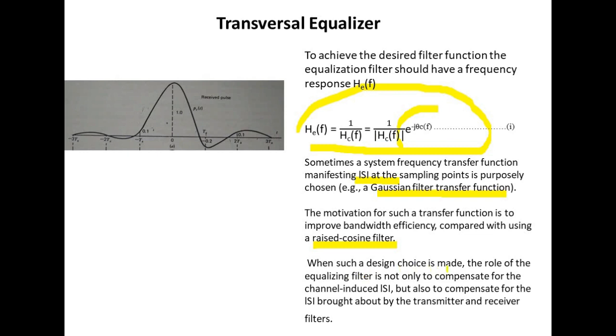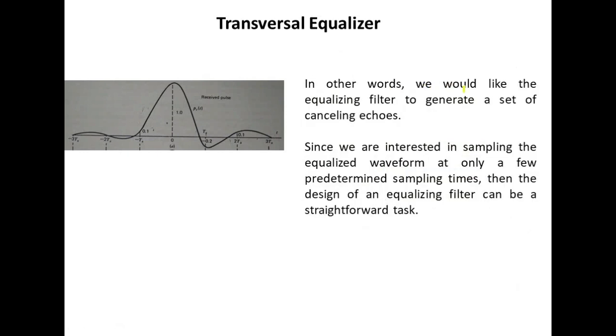When such a design choice is made, the role of the equalizing filter is not only to compensate for the channel induced ISI but also to compensate for ISI brought about by the transmitter and the receiver filters. In other words, we would like the equalizing filters to generate a set of cancelling echoes. Since we are interested in sampling the equalized waveform at only a few predetermined sampling times, the design of an equalizing filter can be a straightforward task.